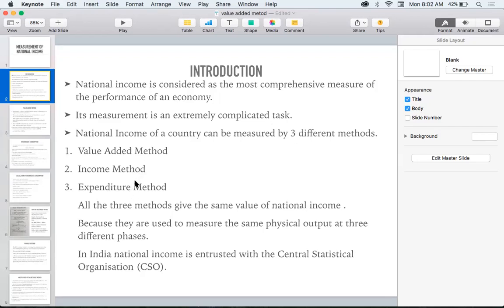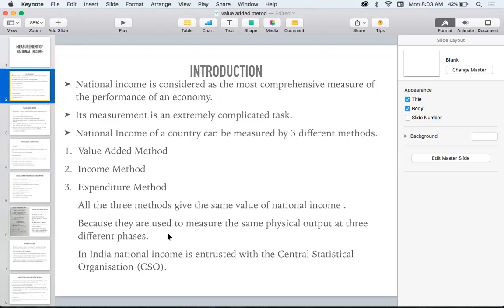Very important. So we can measure the national income by three different methods. What are the three different methods? The first one is value added method, income method, and expenditure method. And all the three methods give the same value of national income. If we calculate the national income with any of the three methods, the result will be equal. Why? Because they measure the same physical output at three different phases.